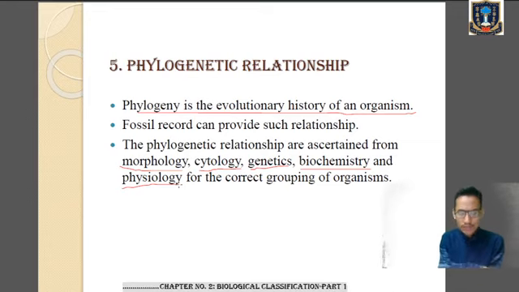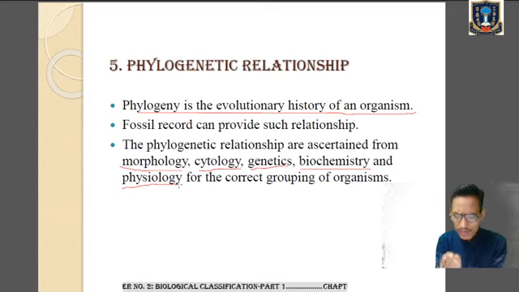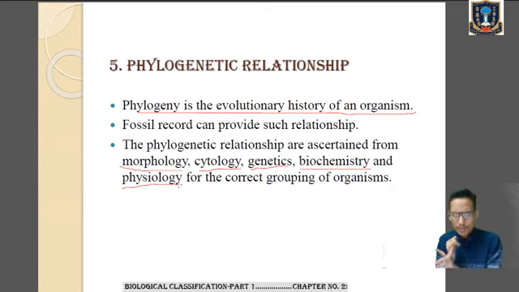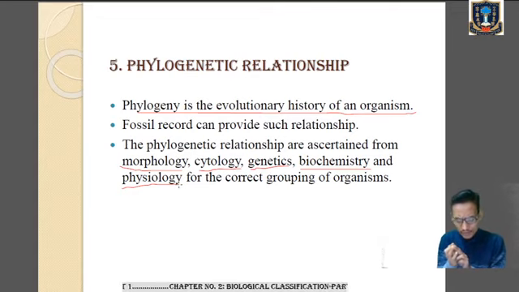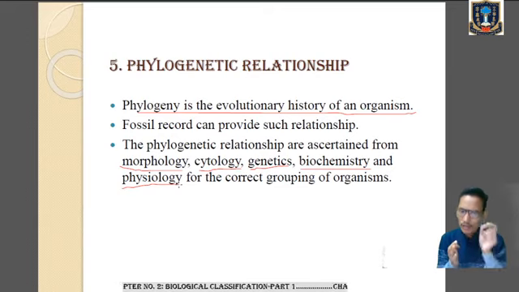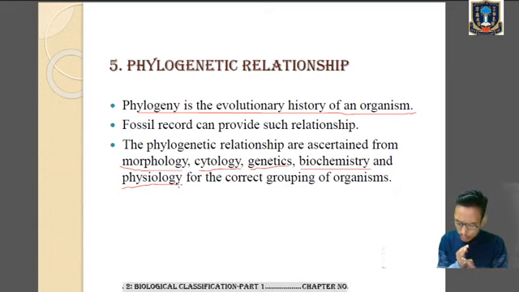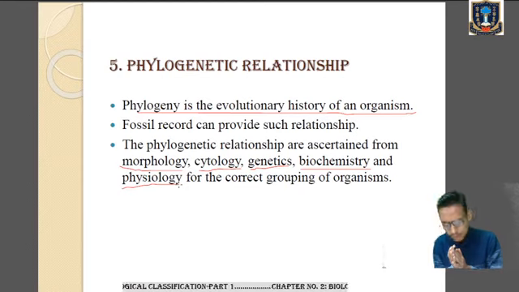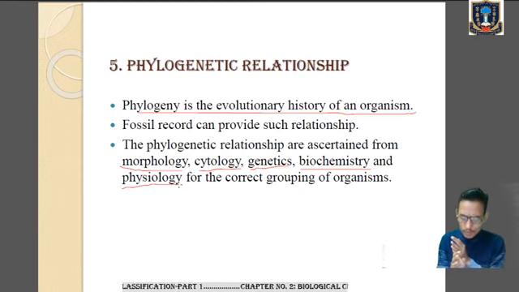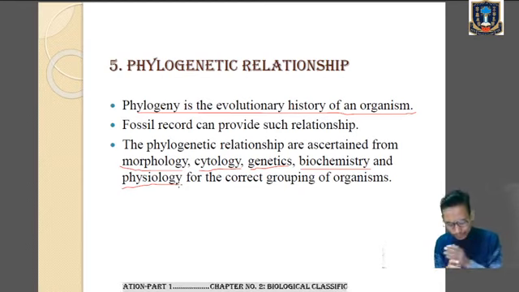Clear? So just now we have finished the criteria for the five kingdom system of classification. The first criterion was complexity of cell structure, where you have to talk about prokaryotic and eukaryotic cells. Number two was complexity of body structure, which was unicellular and multicellular. Third was mode of nutrition. We have two modes, autotrophic and heterotrophic. Under autotrophic, we learned about phototrophic and chemotrophic. Under heterotrophic, we have saprotrophic, parasitic, and holozoic. Then we talked about mixotrophic also.